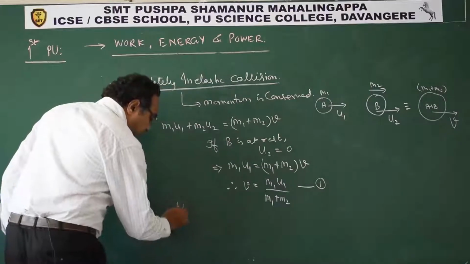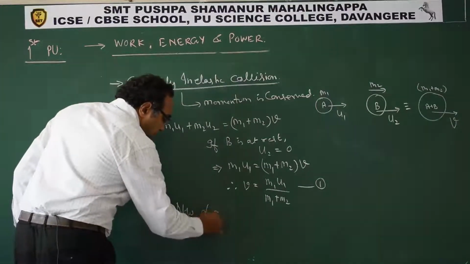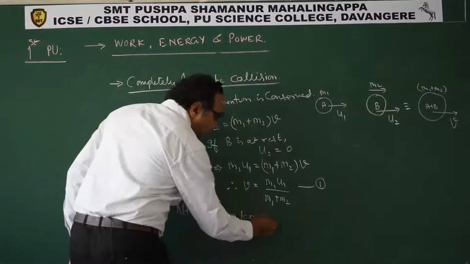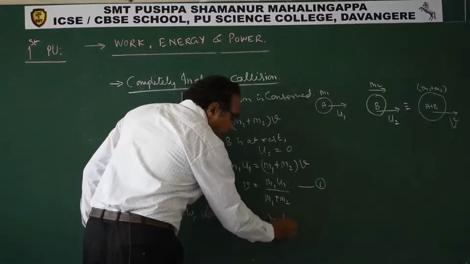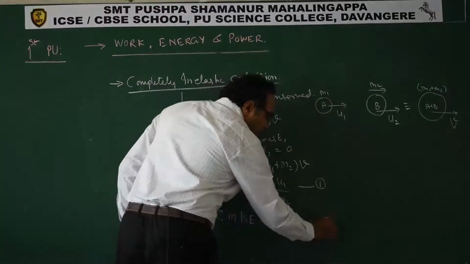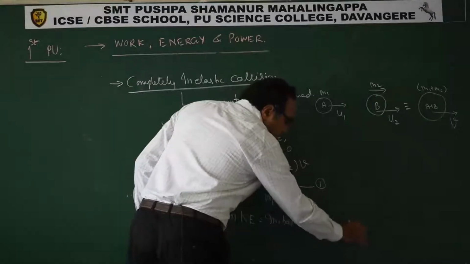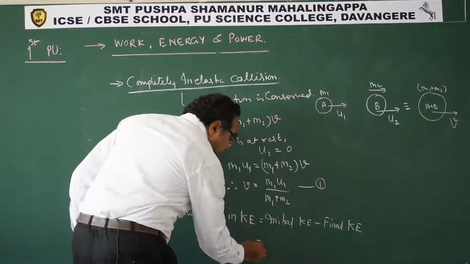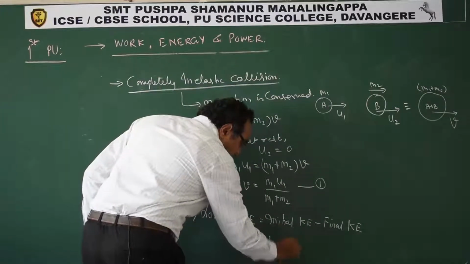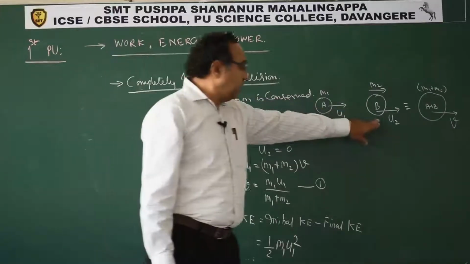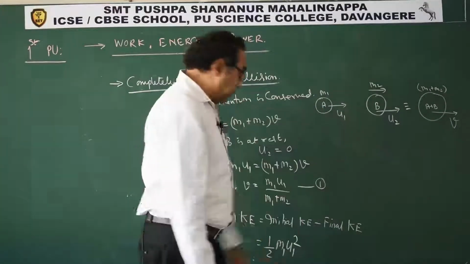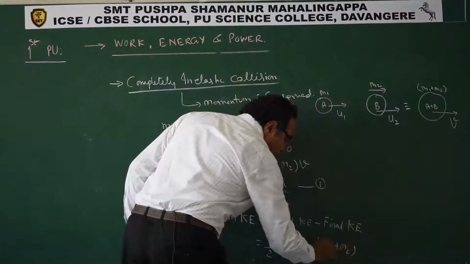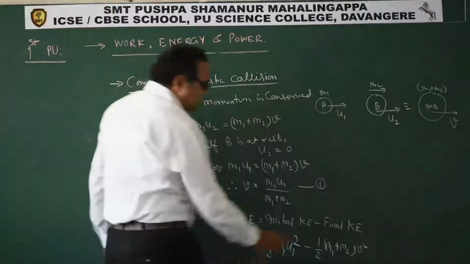Now let us try to find the loss in kinetic energy. Loss in kinetic energy means initial kinetic energy minus final kinetic energy. Because we are saying loss, the final will be less than the initial. So initial kinetic energy is half m1 u1 square, because the other body is at rest, so it will have zero kinetic energy, minus half m1 plus m2 into v square.